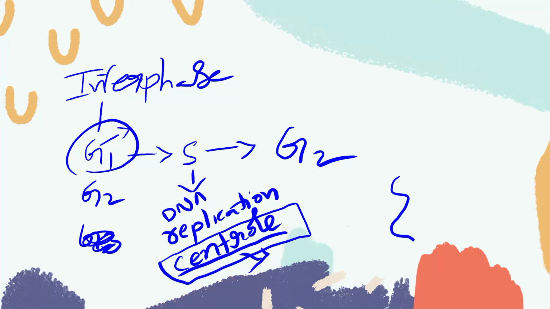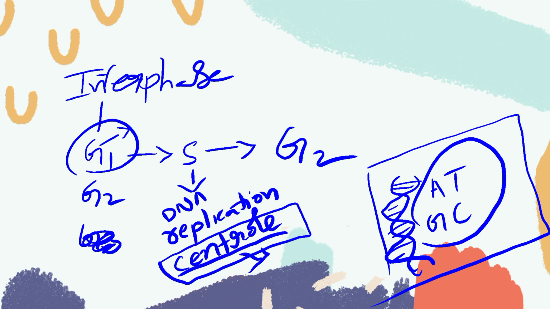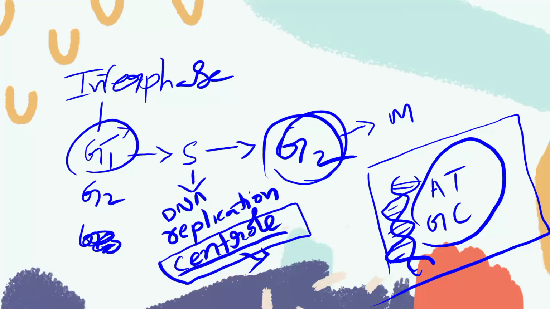So this is the structure of DNA. The structure of DNA is a double helical structure, made up of 4 nitrogenous bases: adenine, thymine, guanine and cytosine. Okay. After that, the G2 phase. In the G2 phase, whatever materials or proteins are required for the M phase are synthesized. This is about interphase.